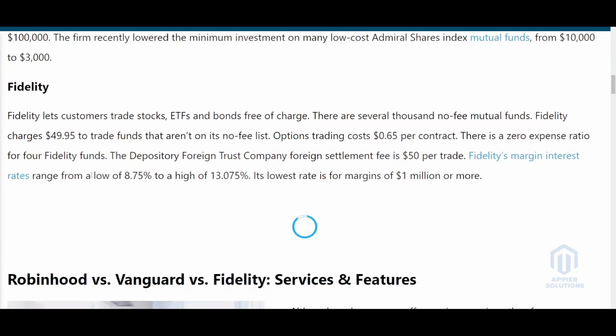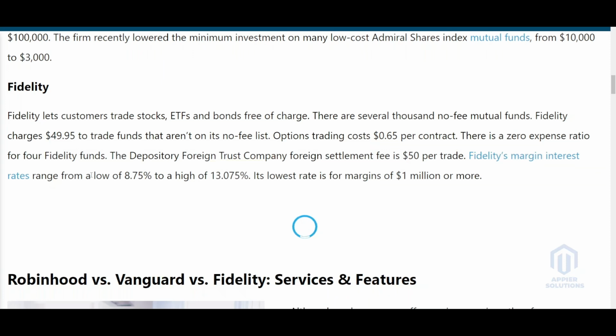Now Fidelity. Fidelity lets customers trade stocks, ETFs, and bonds free of charge. There are several thousand no-fee mutual funds. Fidelity charges $49.95 to trade funds that are not on its no-fee list. Options trading costs $0.65 per contract. There is also a zero expense ratio for Fidelity funds.